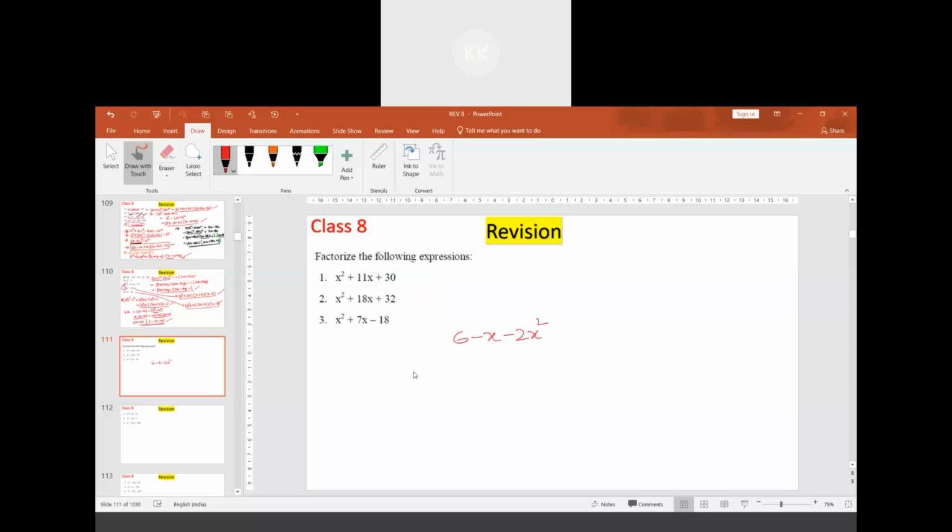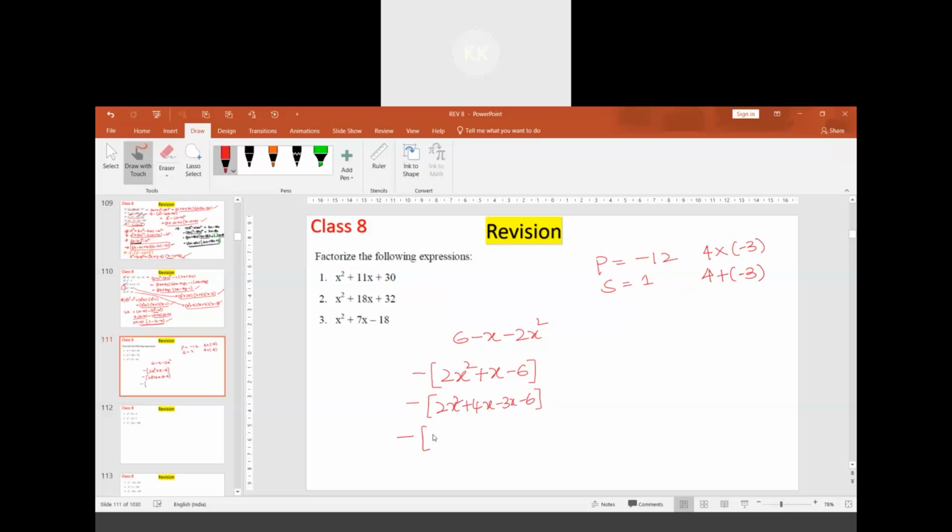What you have to do is, you can write the same thing as minus of 2x square plus x minus 6. So minus of whatever is there here, that can be simplified. What is the product in this? Minus 12 is the product. What is the sum in this? Positive 1 is the sum. If you are using 4 times of minus 3, we get the product as minus 12. 4 added to minus 3, we get the sum as 1. So this can be written as 2x square plus 4x minus 3x minus 6.